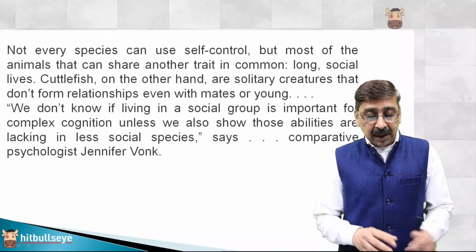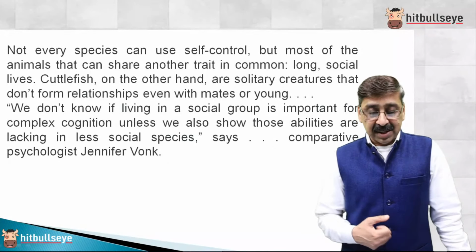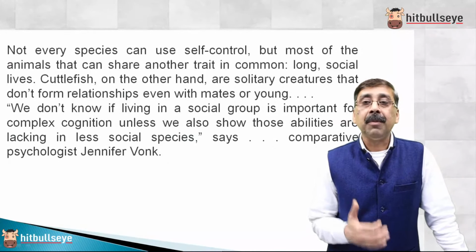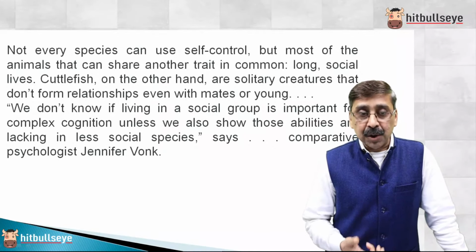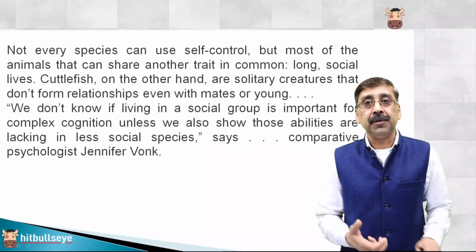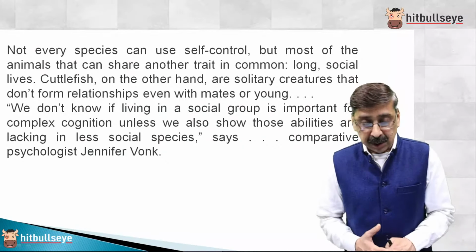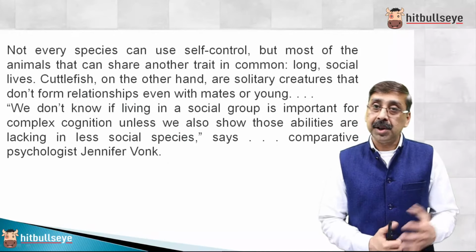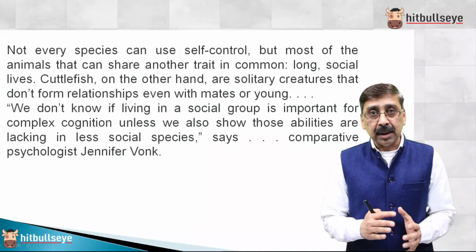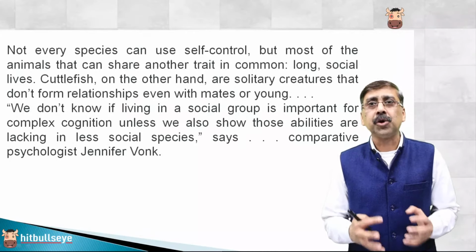To complement this passage, you need to add one very prominent line, because generally self-control is shown by species which are social by nature, gregarious, sociable. But in spite of being solitary creatures, they showed it. So it shows that they've got some sort of social understanding also.